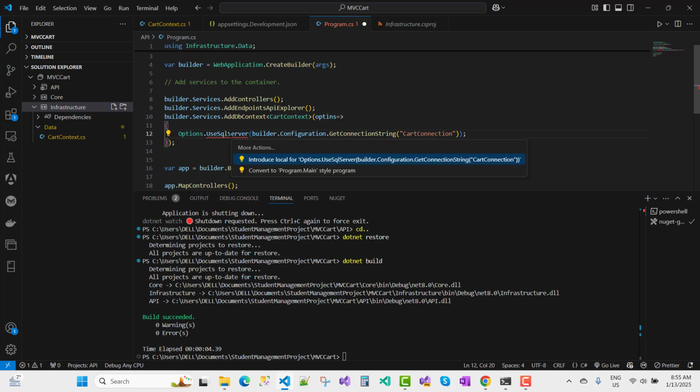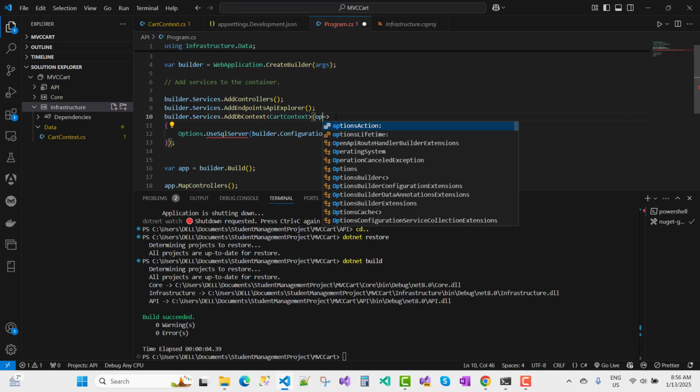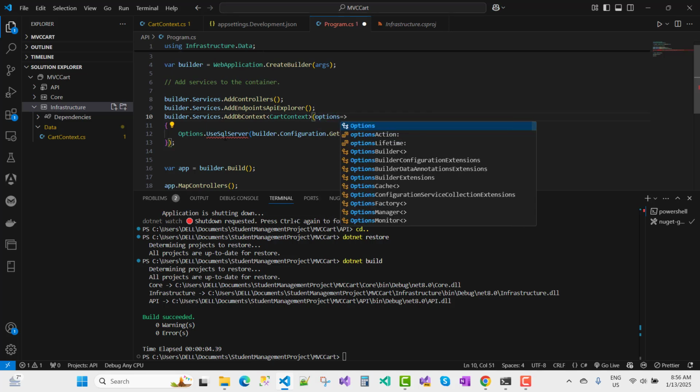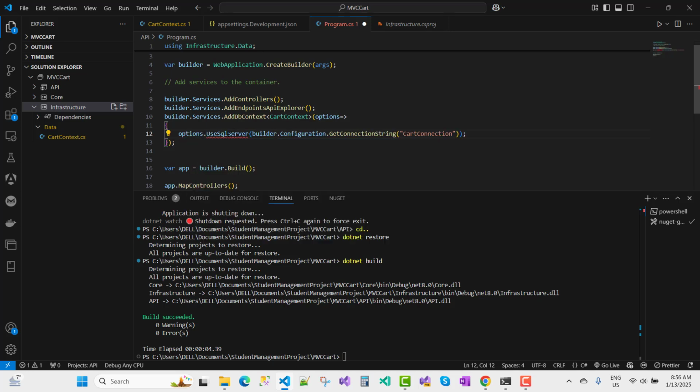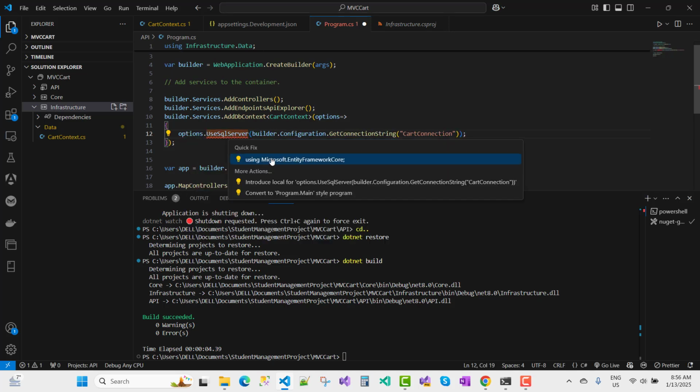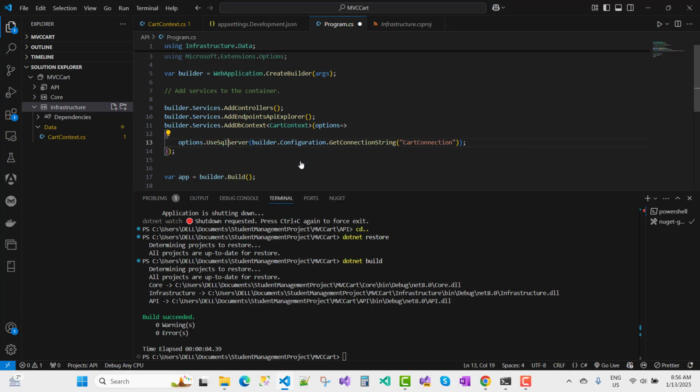Just after that I want to again use Control dot. Oops, it's not there. Okay, my options name is mismatched. So you can see options, and here we go for the same options. Now again use Control dot, and here we go: using Microsoft.EntityFrameworkCore. That package is installed very well.